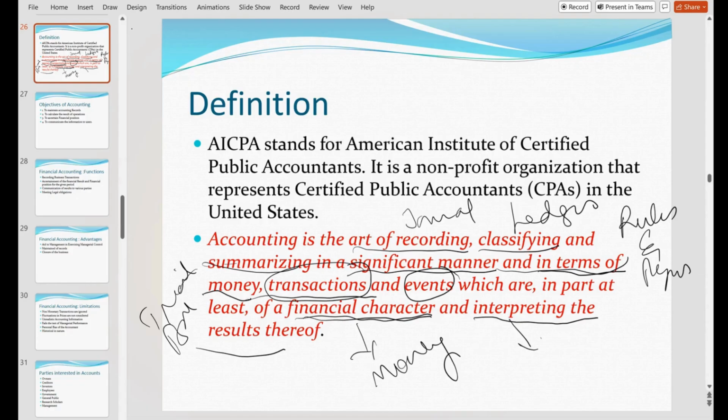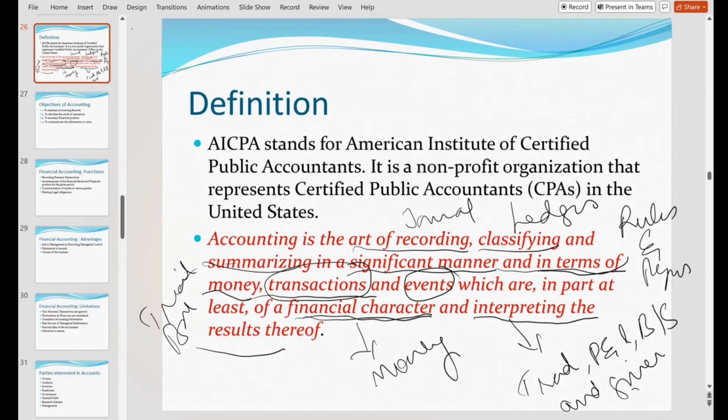You prepare a trading account, profit and loss account, and balance sheet, and give the financial information to the owner. Naturally, if any person starts a business, he wants to know whether his business is running in profit or loss.